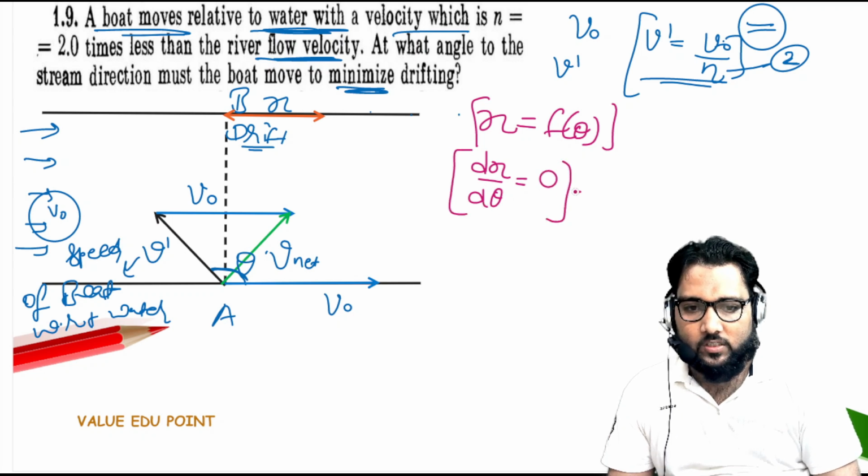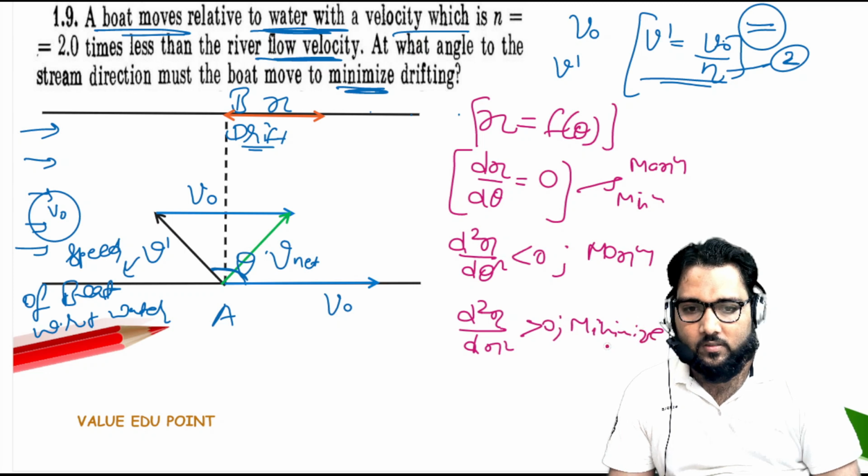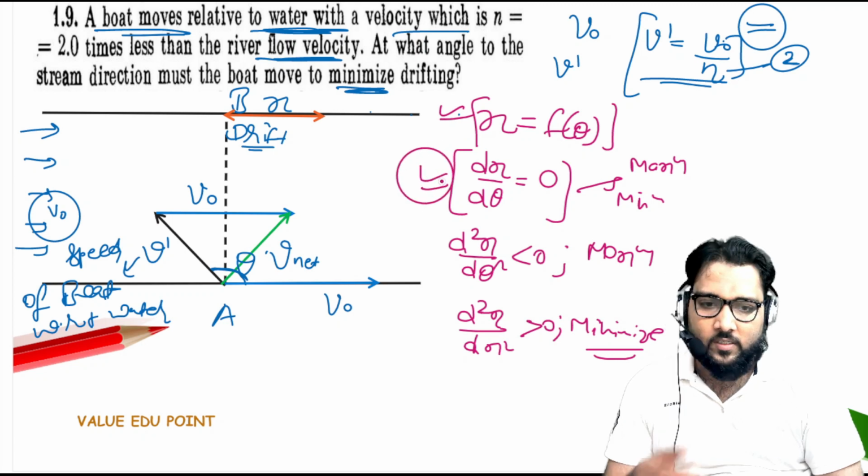So this will give either maximum or minimum. When we take the double derivative, if it is less than 0, then this will be maximum, or if it is greater than 0, this will be minimum. Is it okay, guys? So first we will make the relation, and then we'll take differentiation.